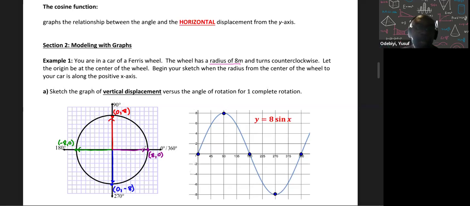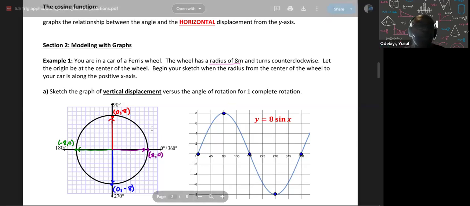So at 0 degrees, I start off here, but at 90 degrees, I'm at 8. At 180 degrees, I'm down here to 0 again. And at 270, for the y, I'm back down to -8. And then at 360, I'm back up to 0. Okay, so that's my parent function graph for this.